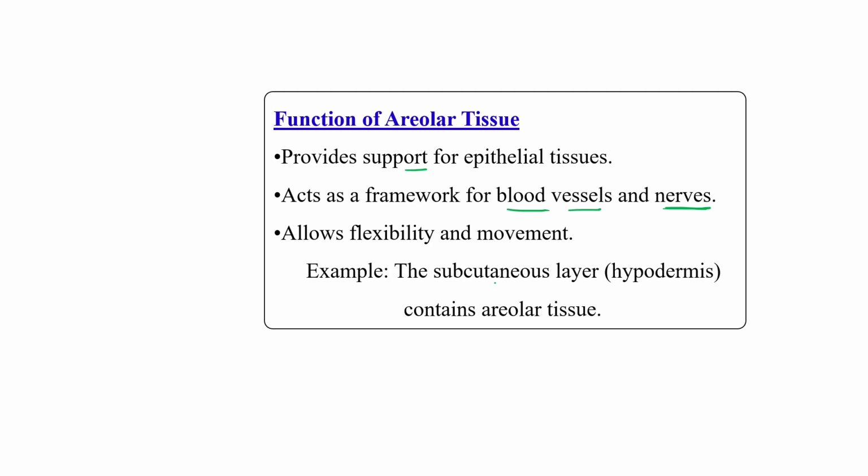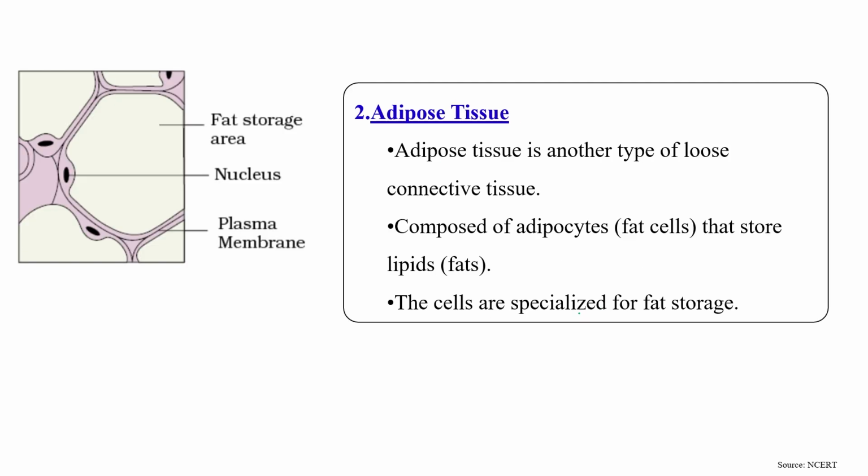Okay, so the subcutaneous layer, which is also known as hypodermis, contains areolar tissue. Clear? The second type of tissue that comes under this loose connective tissue category is adipose tissue. Okay, so this is the adipose tissue. This is the fat storing area. Adipose tissue is another type of loose connective tissue. It is composed of fat cells, which are known as adipocytes.